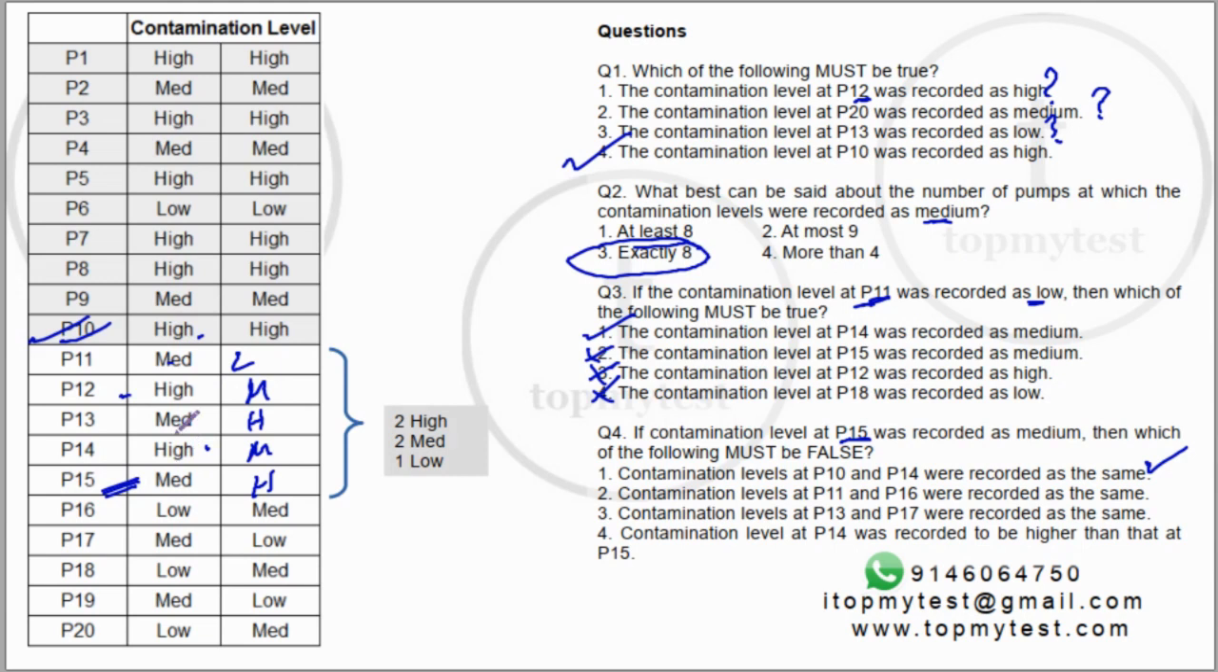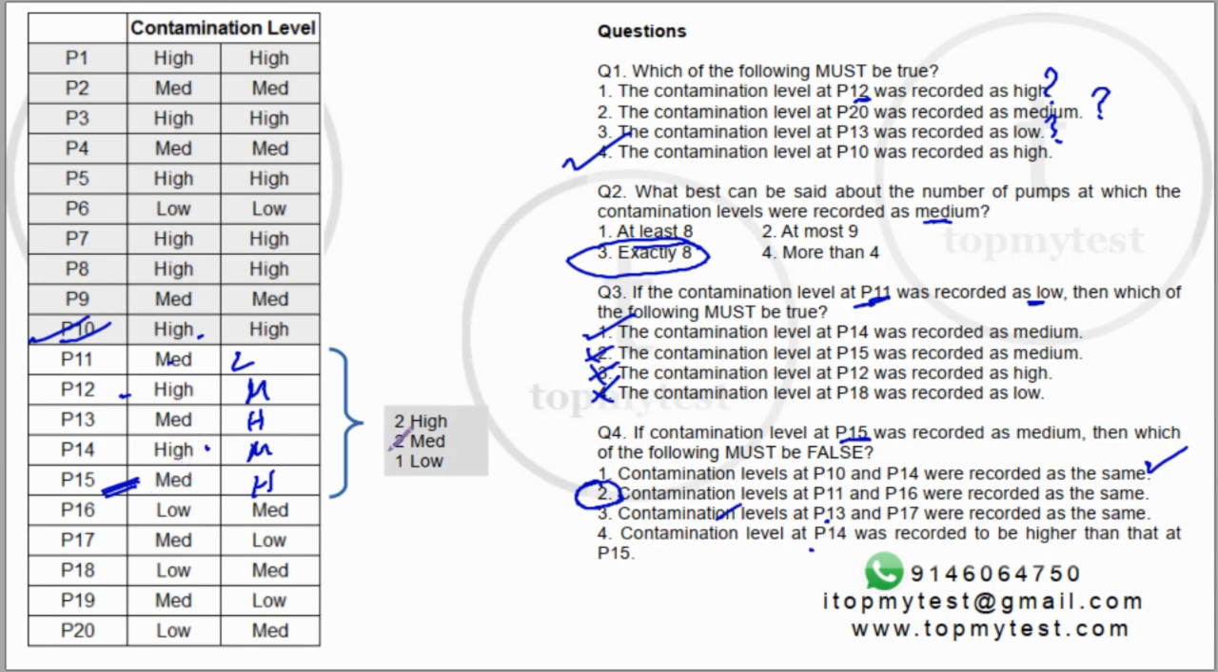P11 and P16 were the same. This is false. So the second statement is false. Just verify the other two. P13 and P17 are the same. This is true. And P14 is higher than P15.